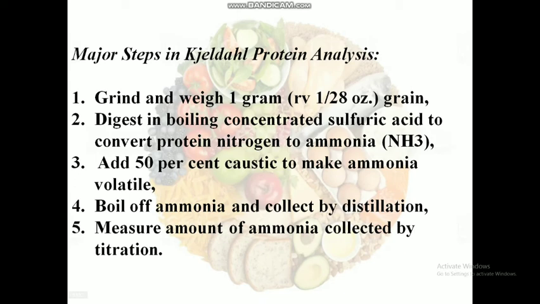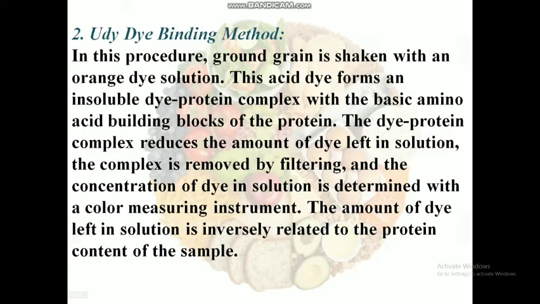Major steps in Kjeldahl protein analysis. First step, grind 1 gram of grain. Digest in boiling concentrated sulfuric acid to convert protein nitrogen to ammonia. Add 50% caustic to make the ammonia volatile. Boil that ammonia solution and collect it by distillation. Measure the collected amount of ammonia by titration.